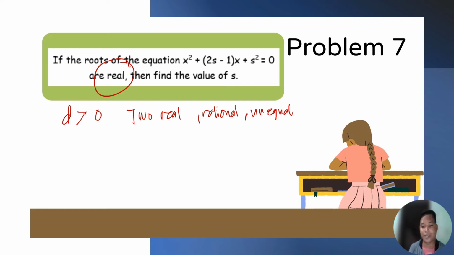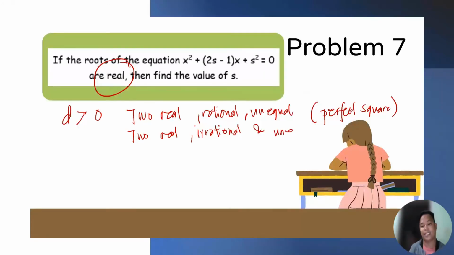If this value is a perfect square po. Pag hindi naman po perfect square, 2 real, irrational, and unequal. And we have also d is equal to 0, 1, real, rational root.